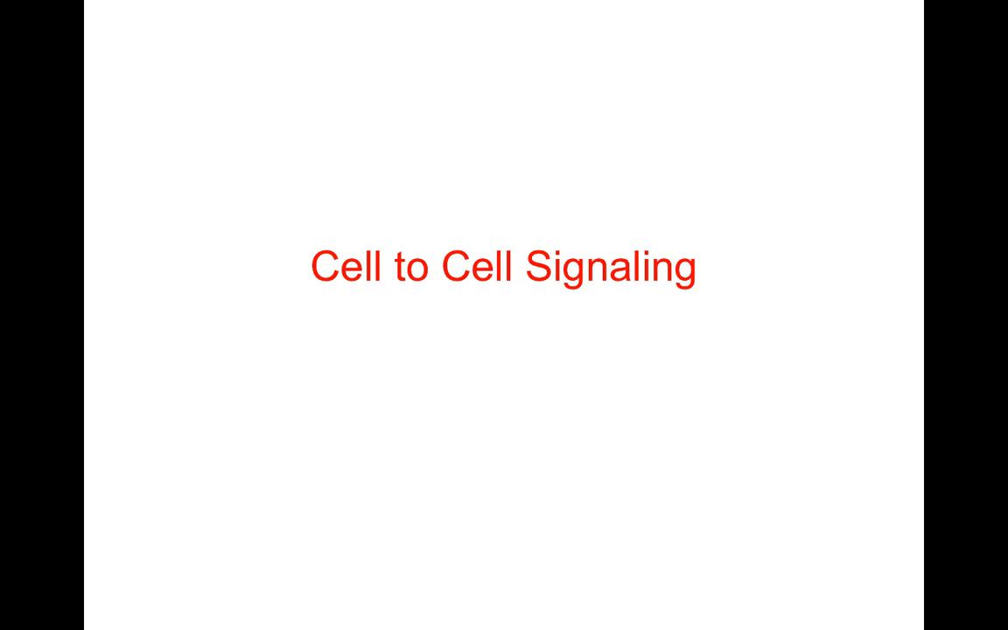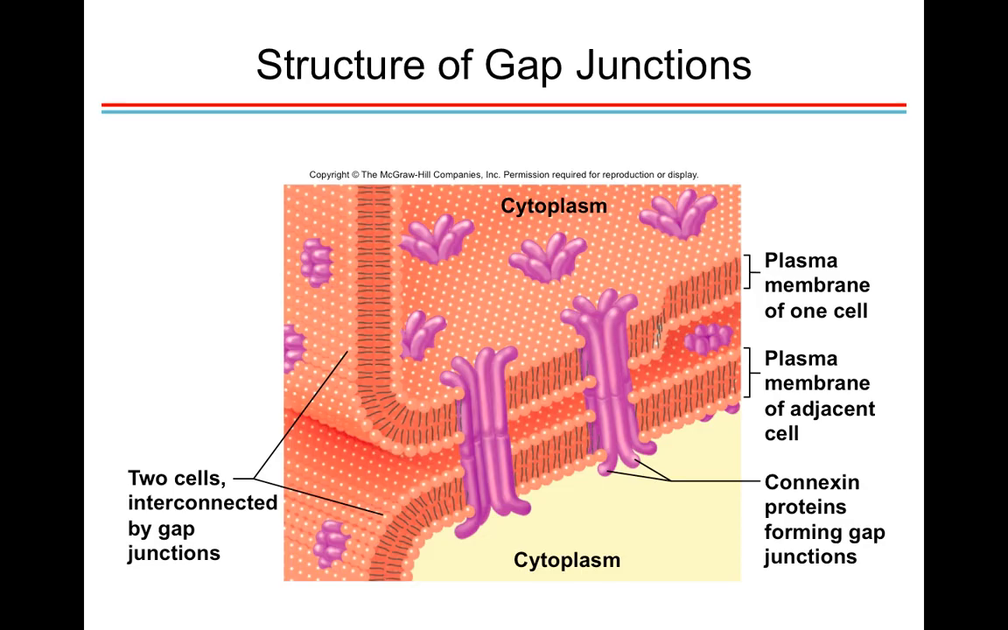Next topic is cell-to-cell signaling. So we have four cell-to-cell signaling processes that I want to go over. The first is the gap junction. Gap junctions are very special, and they involve these connexin proteins.